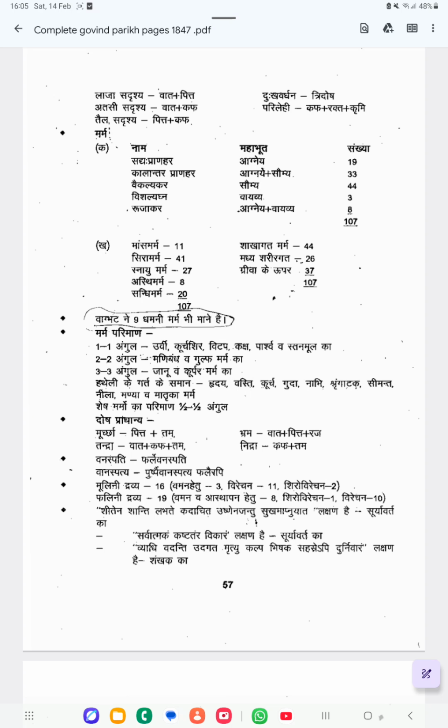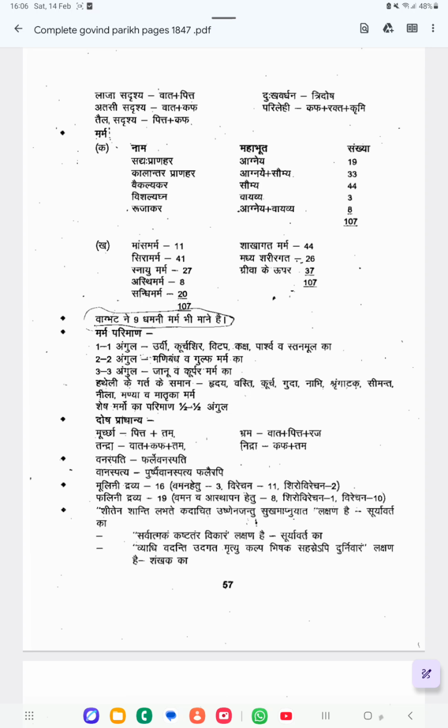Next one is Moolini Dravyas. Okay, Moolini Dravya, the total 16 are there. So in that 16 Moolini Dravya, the 3 will be used for the Vamana Karma, 11 are used for the Virejana Karma, for Shiro Virejana, 2 Moolini Dravyas are using.